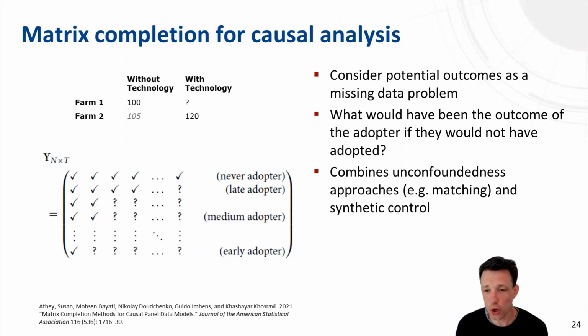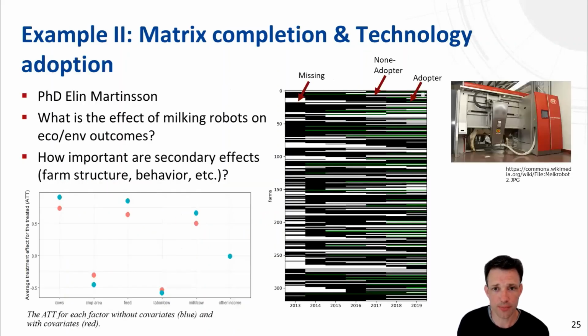They actually show that it is a combination of the unconfoundedness approaches, the matching approaches that I presented before, and the synthetic control approach that I also presented before. That's a really nice thing about it, that it basically combines these two methods. I think this is something very recent and very powerful, and I'm pretty sure that we will see more applications of that in the future.